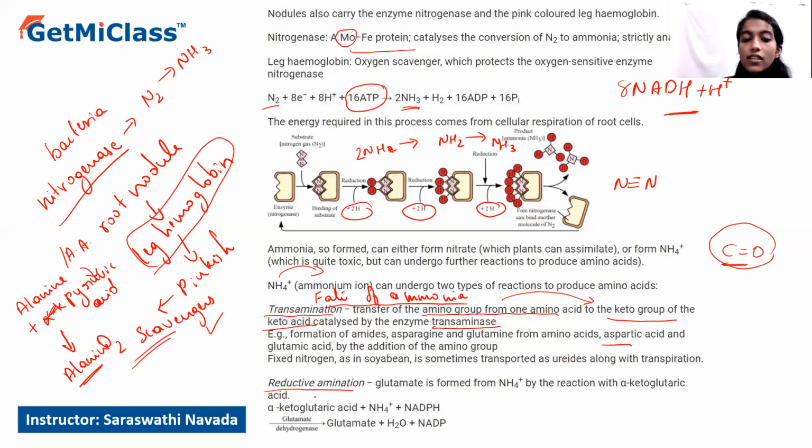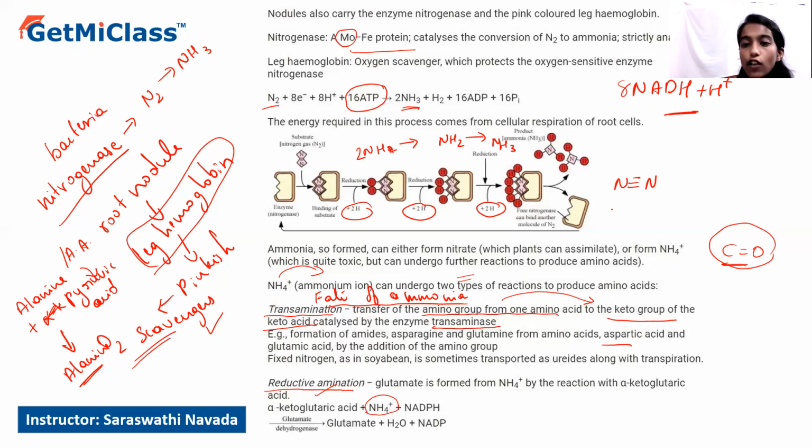Next is reductive amination. In reductive amination, glutamate is formed from the ammonium ion by reaction with alpha ketoglutaric acid. Here the keto acid is converted into an amino acid by the ammonium ion that is formed in nitrogen fixation.